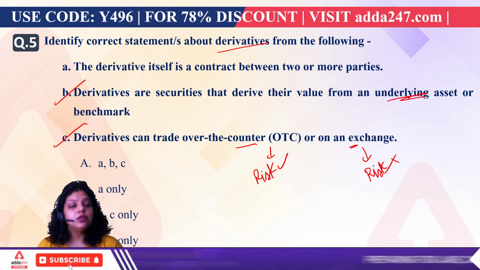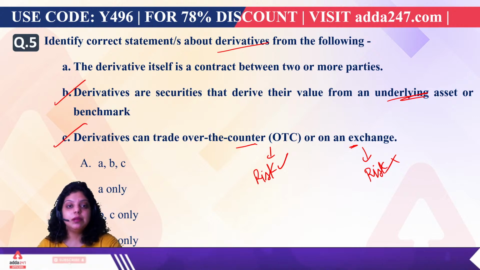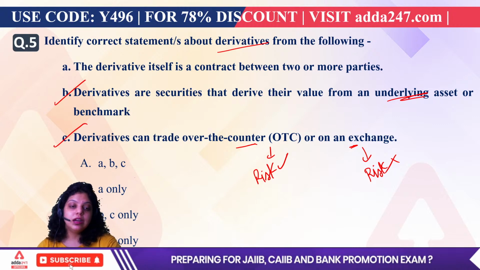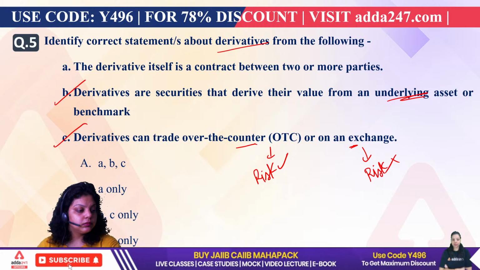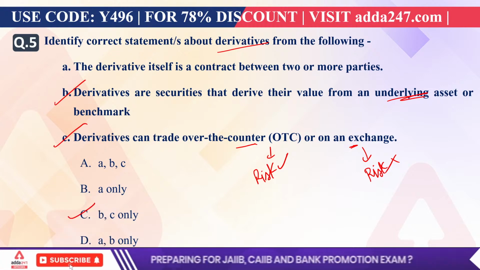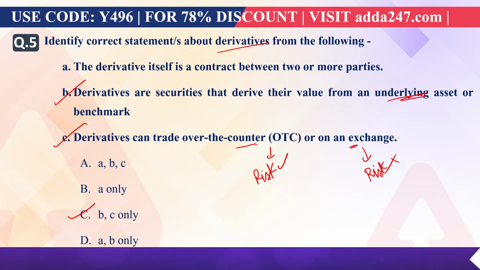Now when it comes to the first option, the derivative itself is a contract between two or more parties, it's an agreement between two or more parties. So the right answer will be B and C, both are correct regarding derivatives. So the right answer will be C, that is B and C both. Clear?